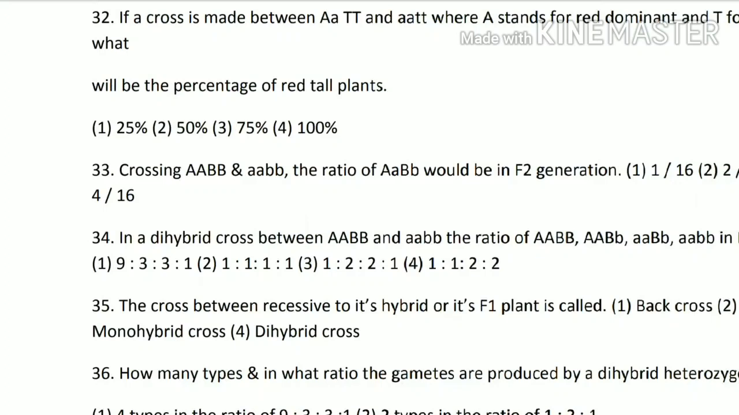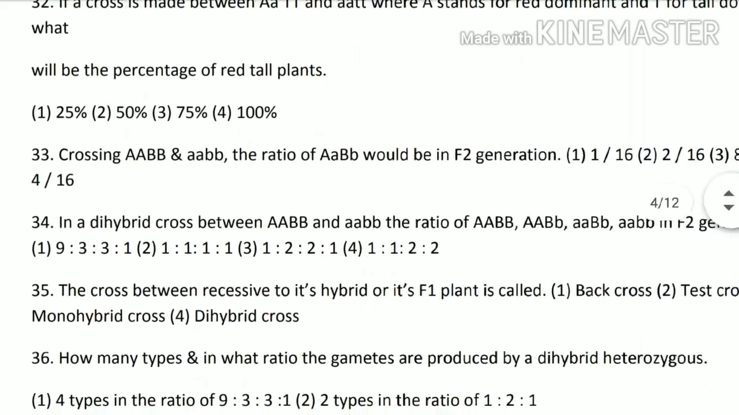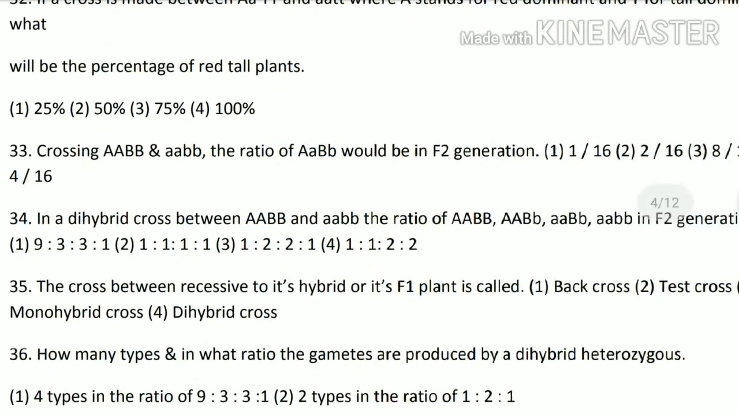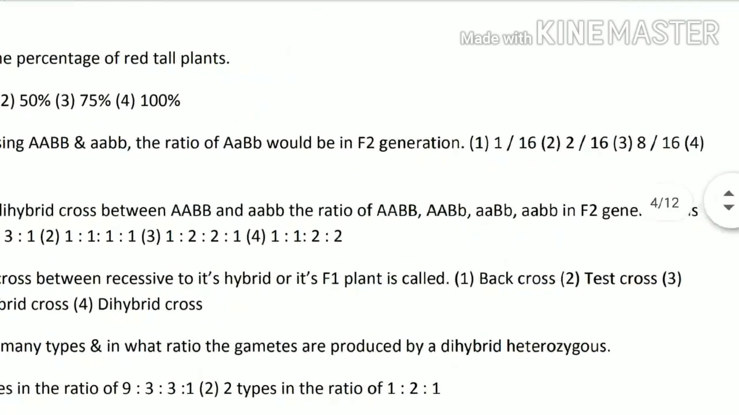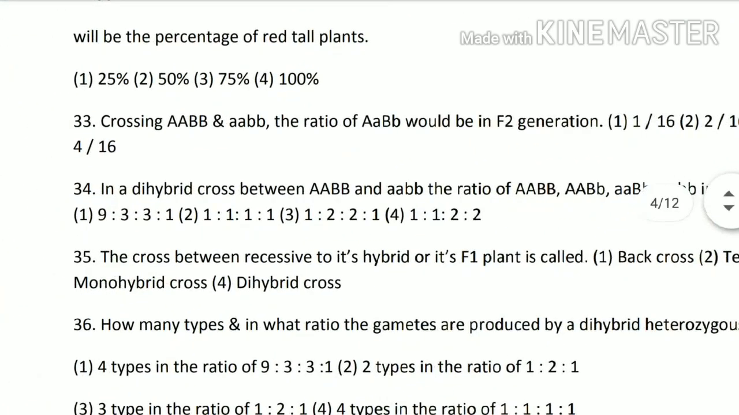Next question 33. Crossing capital A, capital B and small b, the ratio of capital A, capital B, small b would be in F2 generation will be. So इसका आंसर है option number 4th, that is 4 ratio 16. This will again you will get to know when आप ये solve करोगे.